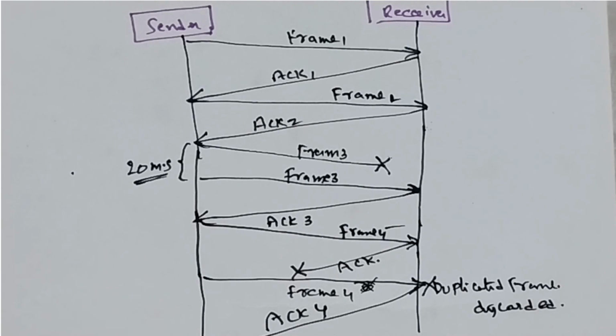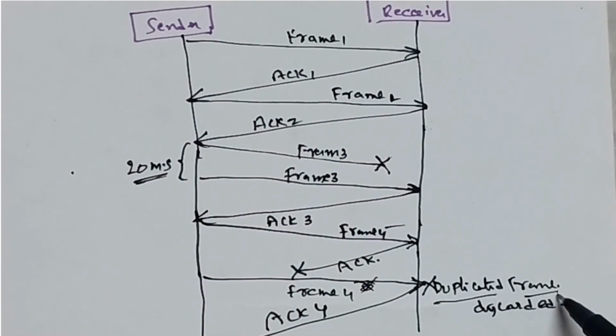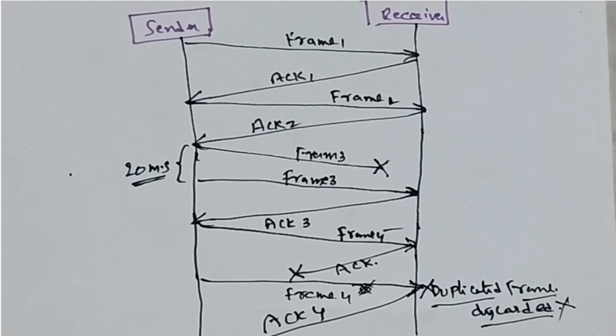What is the meaning of automatic repeat? It means that when an error occurs, the same frame will be retransmitted. Suppose the frame is received by the receiver, but the acknowledgement is not received by the sender. Then the sender waits for 20 milliseconds, and then retransmits the same frame to the receiver. The receiver already has a similar frame, so he thinks it is a duplicate frame and discards it.